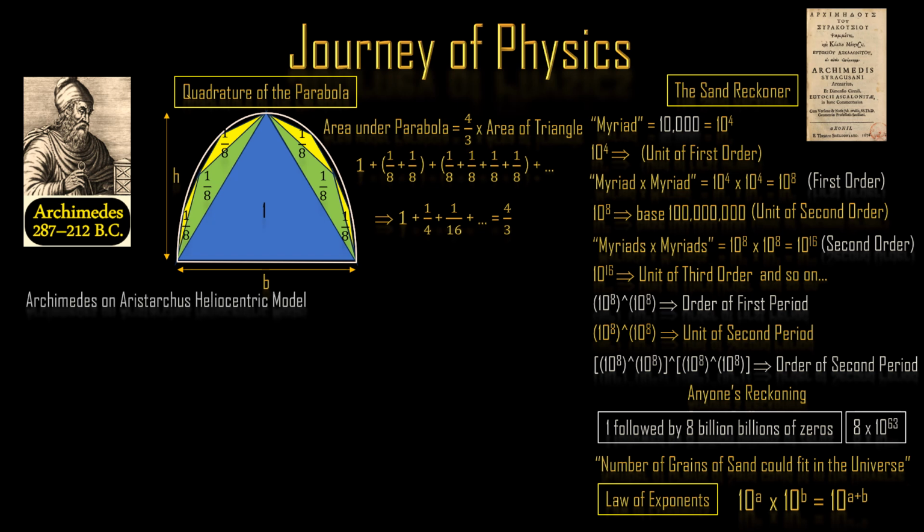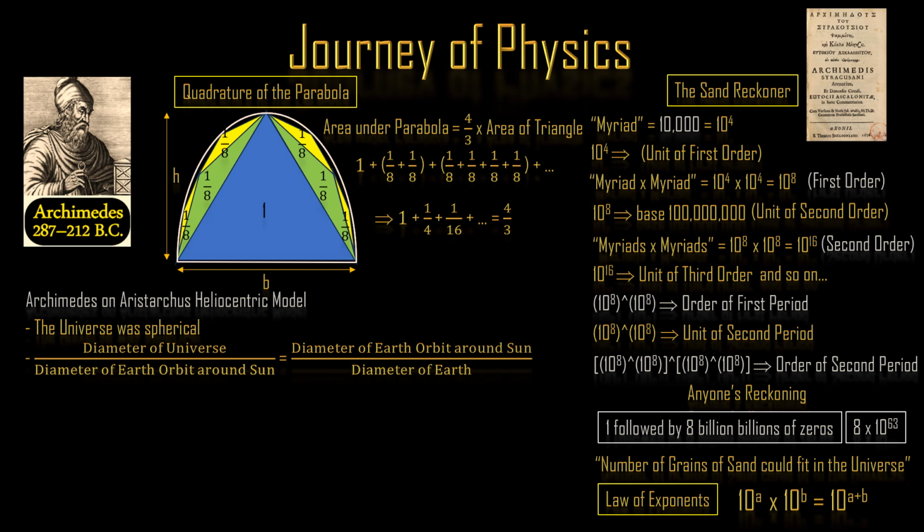Archimedes took Aristarchus' heliocentric model of the universe, as it was not stated how far the stars were from the Earth. He made the following assumptions. 1. The universe was spherical. 2. The ratio of the diameter of the universe to the diameter of the orbit of the Earth around the Sun equals the ratio of the diameter of the orbit of the Earth around the Sun to the diameter of the Earth.